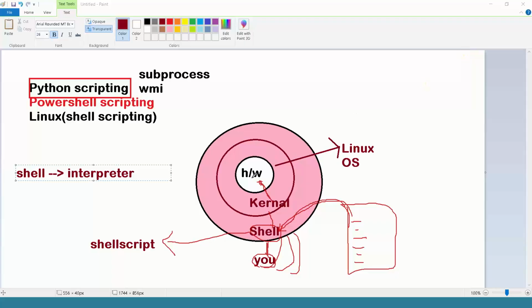Simple way, no? Very simple way we have. Now, shell script is nothing but a file which contains a sequence of commands with logic. Shell script is for automation purposes. Shell script is nothing but a notepad or text file with commands put inside.